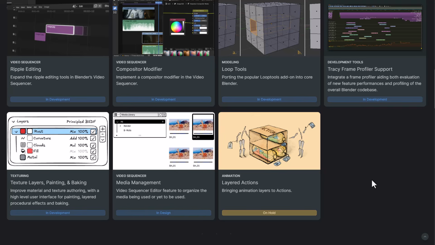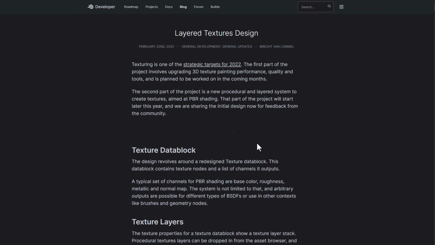One of the longest projects that's been going on in Blender has to do with texturing, and right now texture layers, painting, and baking seem to be in active development. The first time we did hear about this happened when the folks at Blender talked about the layered texture design, and this was part of the strategic targets for 2022.